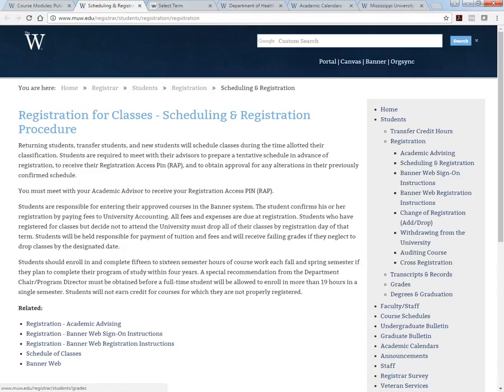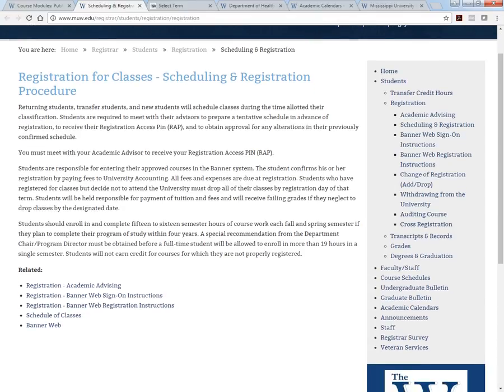Going through different classes, transcripts. That's a big one. You're applying for grad school, you're applying for a job, they need a copy of your transcripts. Right, here's the information, how you do it on Banner. Degrees and graduation, that looks like an important link. We just missed the deadlines. That was March 3rd, I believe it was, for applying for graduation. So this information right here helps you. Like you'll see here just different things. Banner link, schedule classes. We're going to actually provide you a specific link to schedule classes, but here it is again. Registration, registration, registration. All right here.